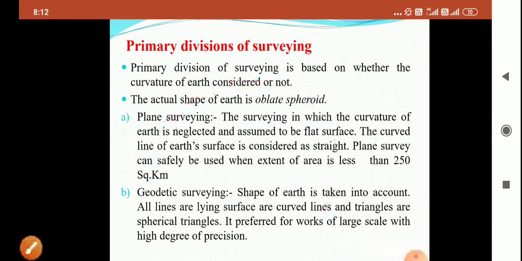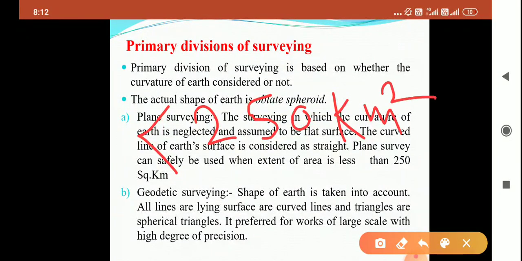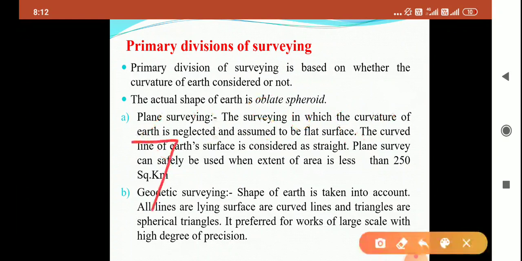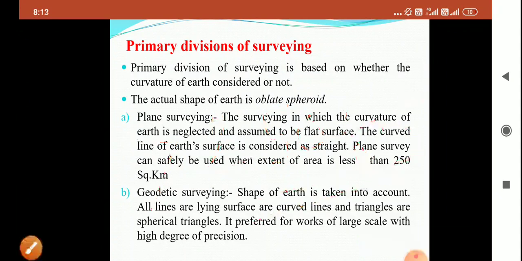Second most important point is that if the area of a survey is less than 250 square kilometers, then that type of survey is known as plane survey. And if our area is greater than 250 square kilometers, then that type of survey is known as geodetic survey. This is the difference between plane survey and geodetic survey.